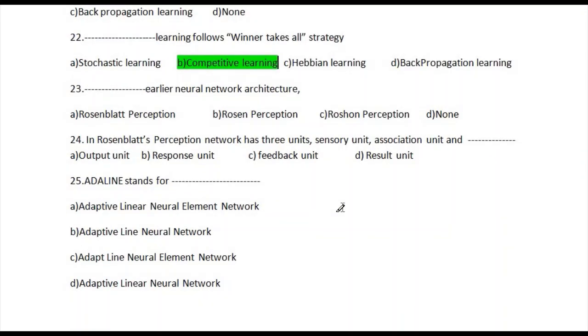So let's go to question number 23. Blank is an early neural network architecture. The available options are Rosenblatt perceptron and other similarly named options, and the last option is none. The correct answer is option number A, Rosenblatt perceptron.